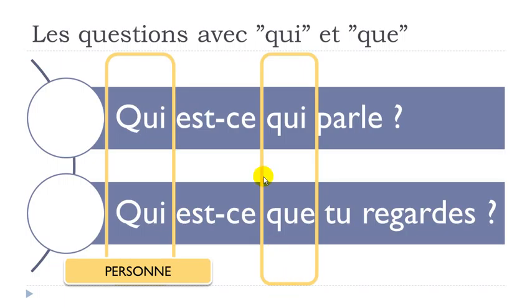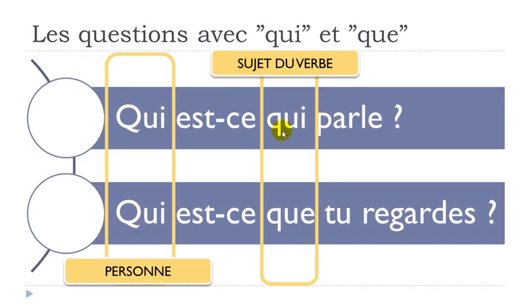And then we've got the second part here, as we saw, and it's quite interesting because we've got two options here, the first one and the second one. So the first one, you will use qui just because you will ask the question regarding the subject of the verb. You've got the verb here, parler, okay?